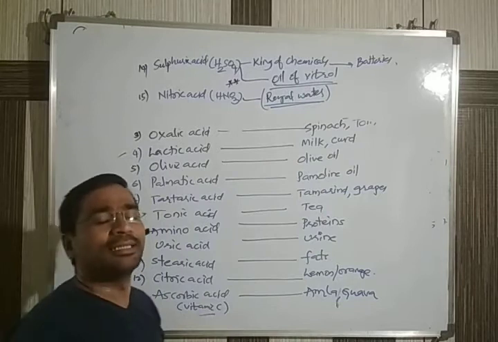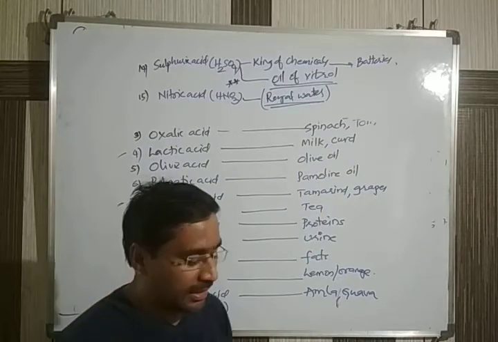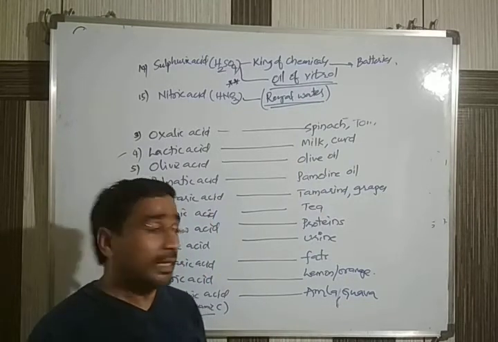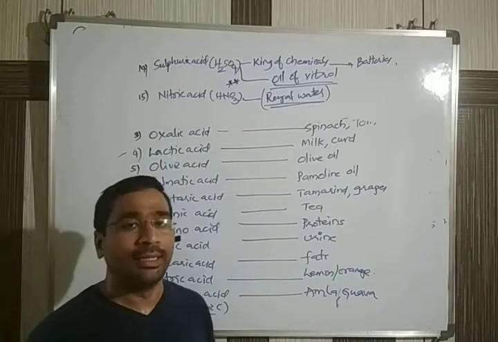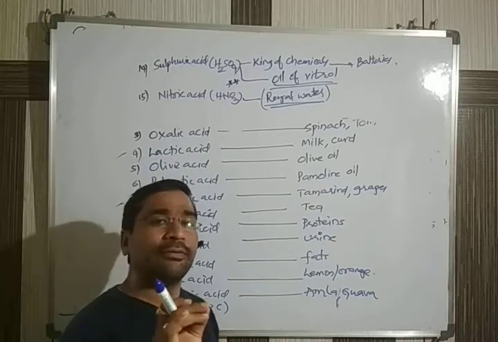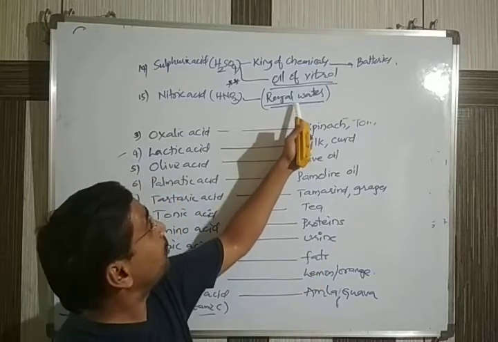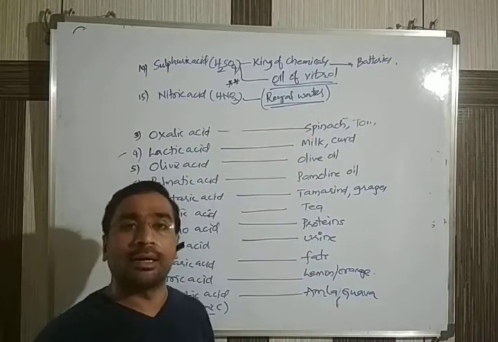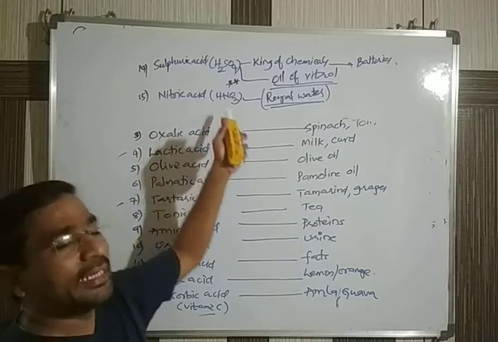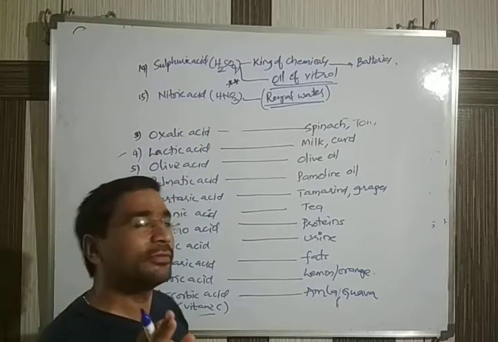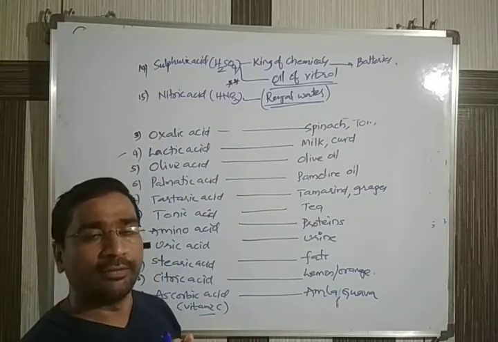Why I am saying this word? Generally, regularly we use a word called nitric acid only, but in some place in the explanation you may come across the word royal water. What is called royal water? The common name of nitric acid is royal water, we say.